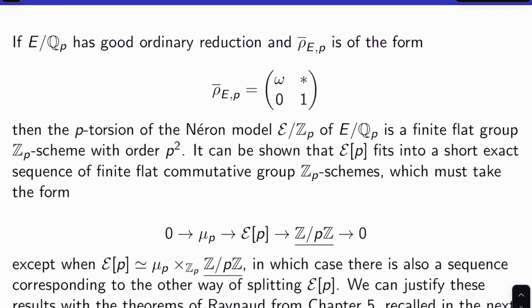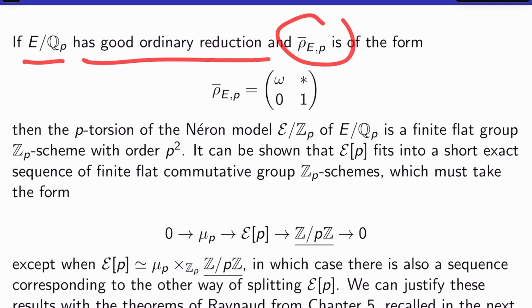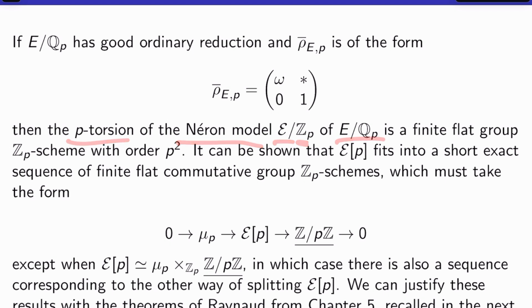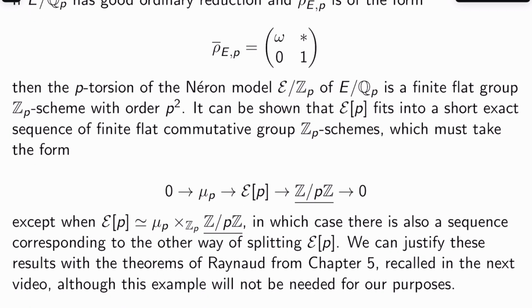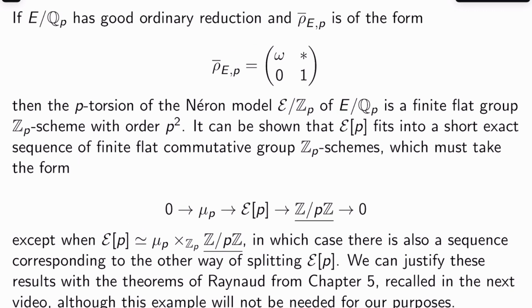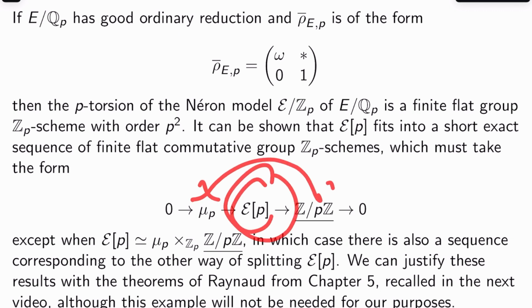Here's another example for you. If E over Q_p has good ordinary reduction and rho-bar_{E,p} is of the form omega, star, 0, 1, then the p-torsion of the Neron model script E over Z_p of E over Q_p is a finite flat group Z_p scheme of order p squared. It can be shown that script E[p] fits into a short exact sequence of finite flat group Z_p schemes, and that sequence must take the form 0 to mu_p to E[p] to the constant scheme Z mod pZ to 0. Except in one case, which is when E[p] is isomorphic to mu_p cross the constant scheme Z mod pZ, in which there is also a sequence corresponding to the other way of splitting E[p].